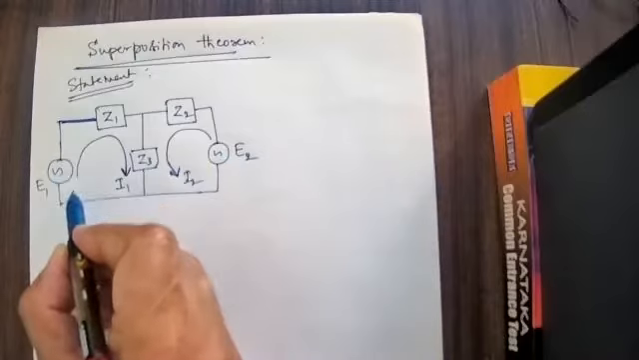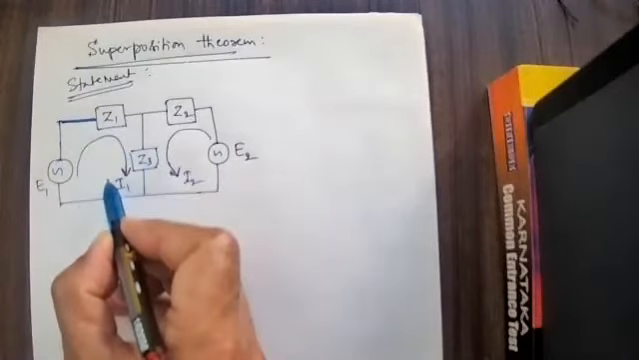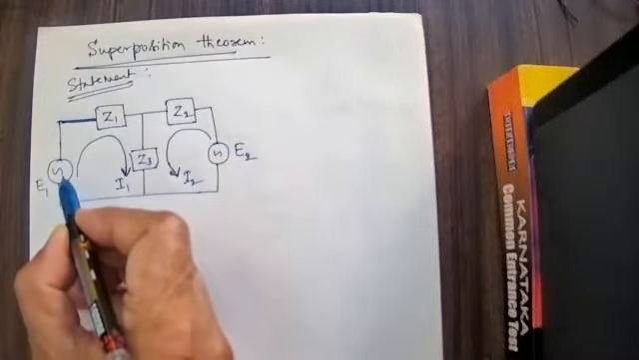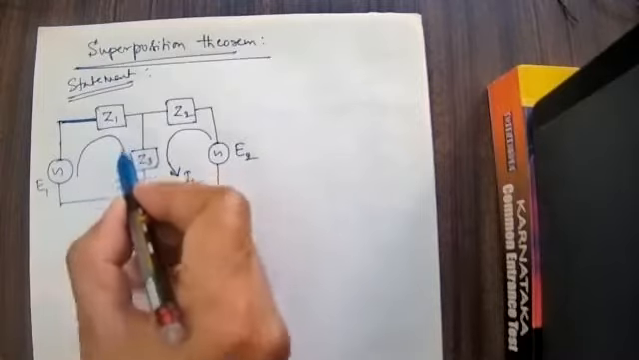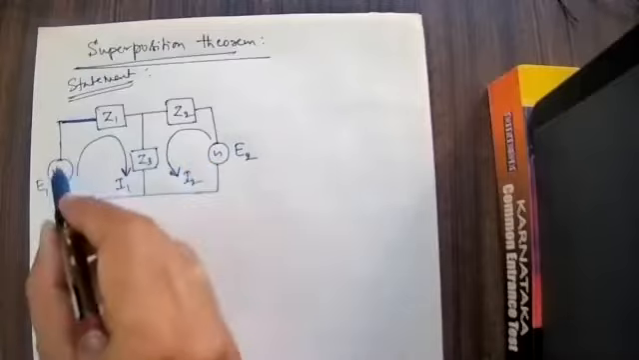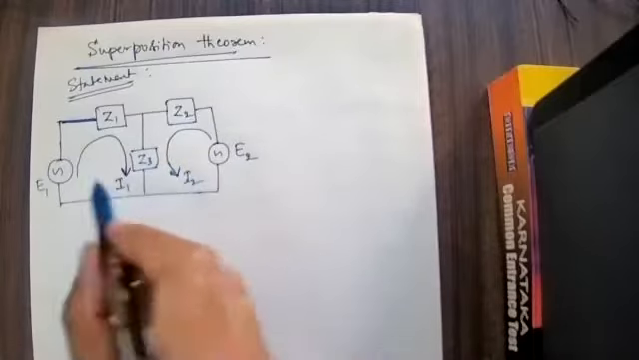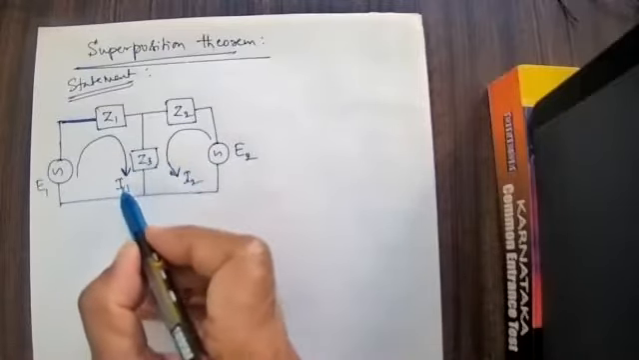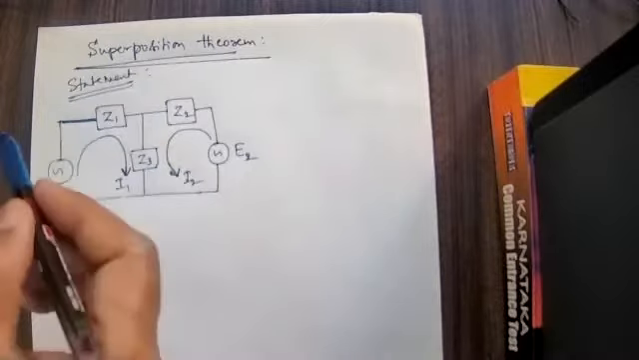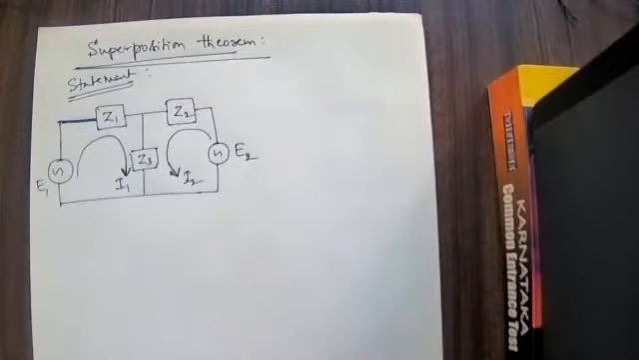Only one EMF is present. Separately the current has to flow there, and separately the current flows here if I remove this. Then I can say this particular current is equal to the current flowing when I remove this one plus the current flowing when I remove the other. Both added will be equal to this current. That I have to prove. Carefully see here so that you can understand the superposition theorem. If I write the concept, then only you can understand the statement.